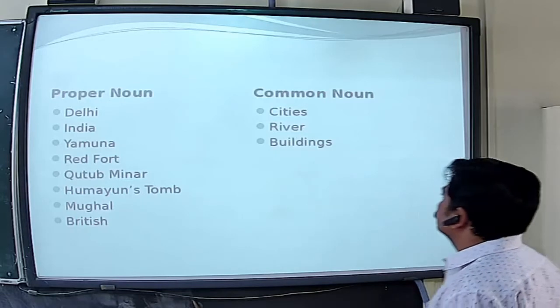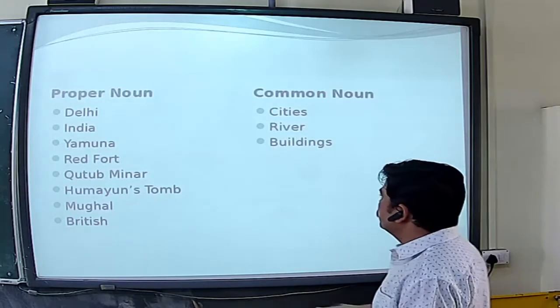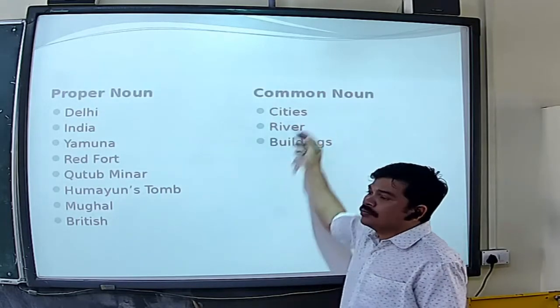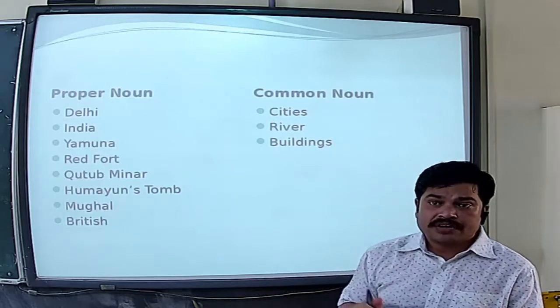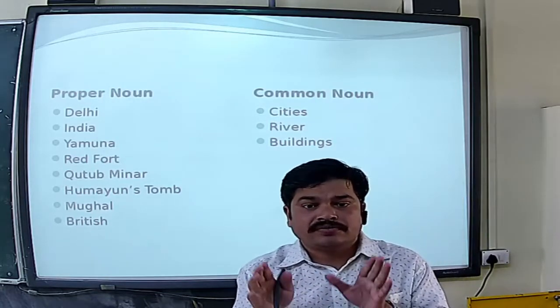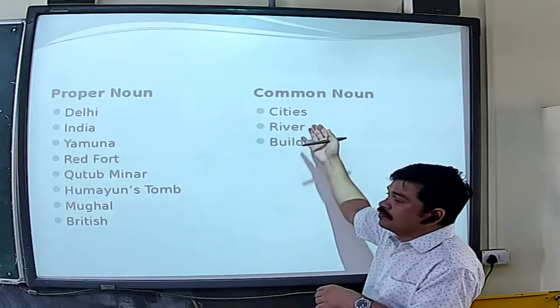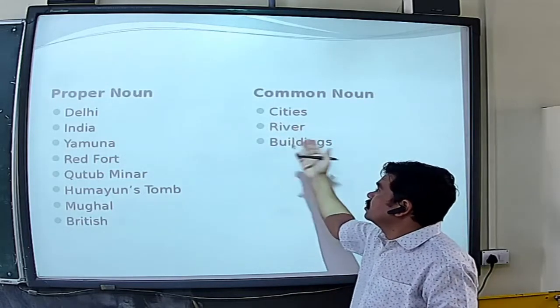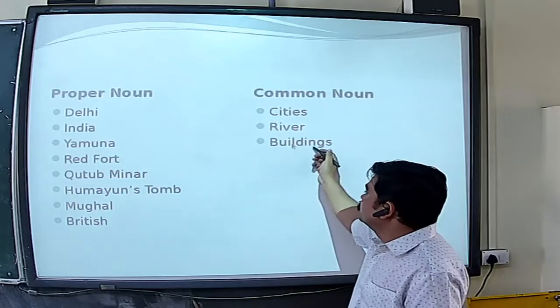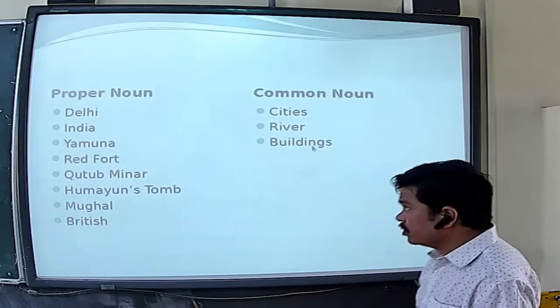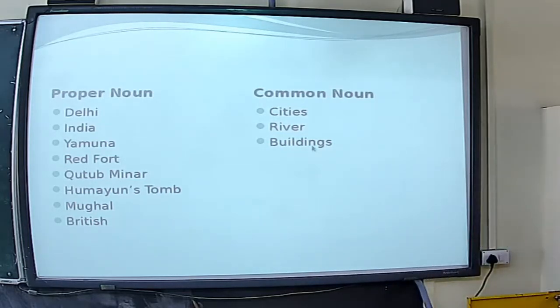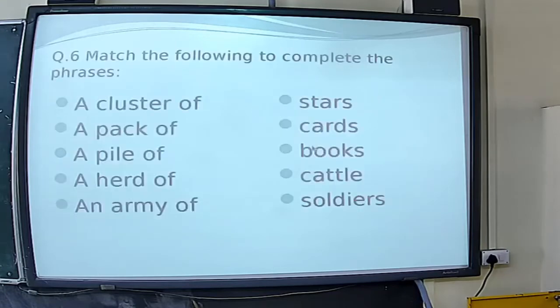Then we will go to the common nouns: cities, river, buildings. See, they are talking about the city. City is a word which is related to the common noun, right? Then river is also a common noun, and buildings also a common noun, right? Now we will go to the next slide.